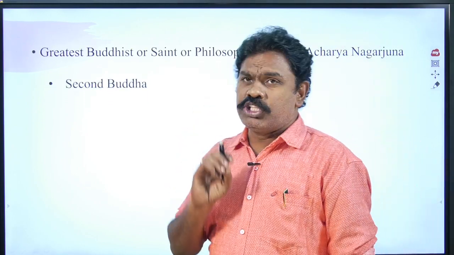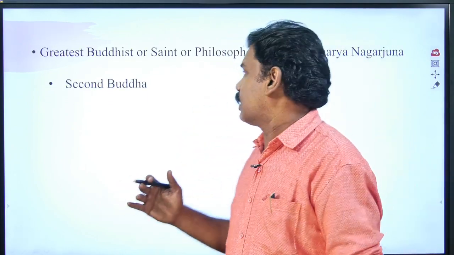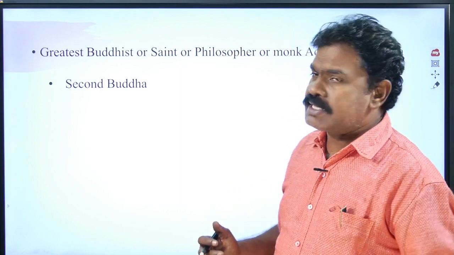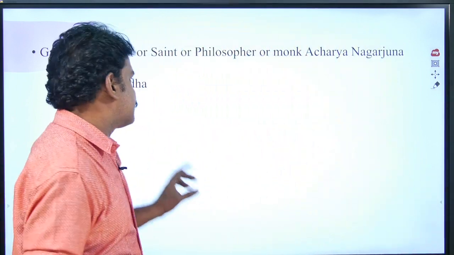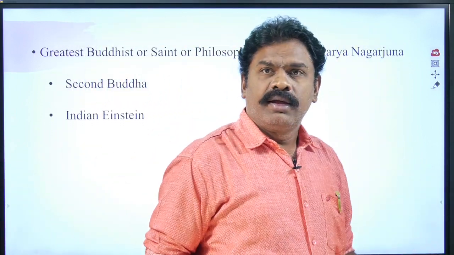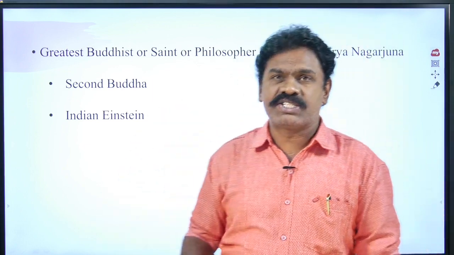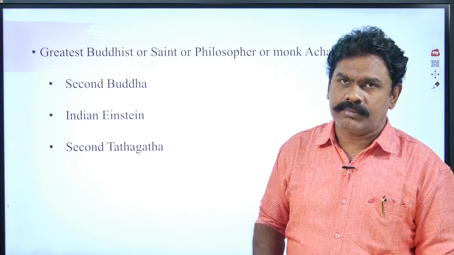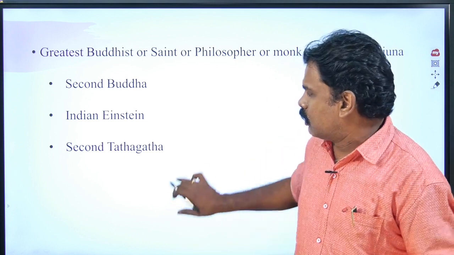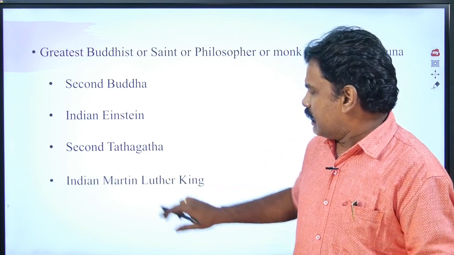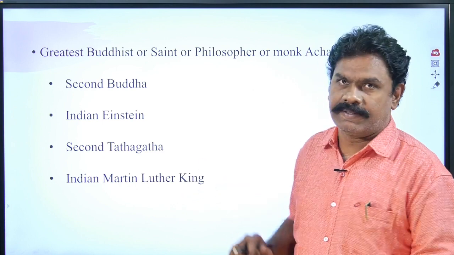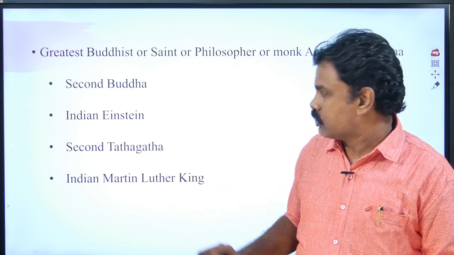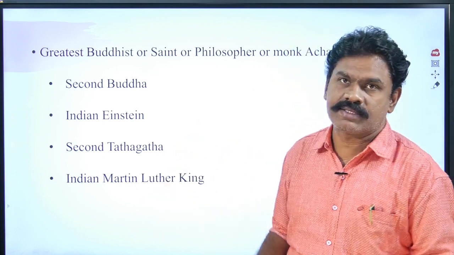The greatest Buddhist saint of that period was Acharya Nagarjuna. Acharya Nagarjuna was also called the second Buddha, the Indian Einstein, the second Tathagata, and the Indian Martin Luther King. So he has different titles.